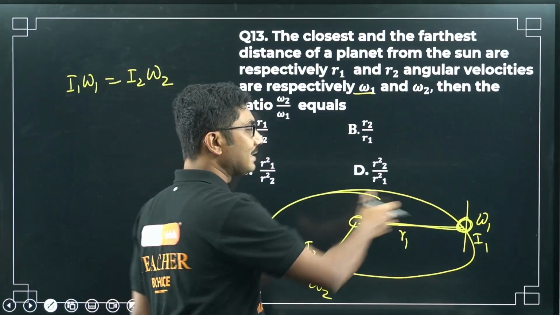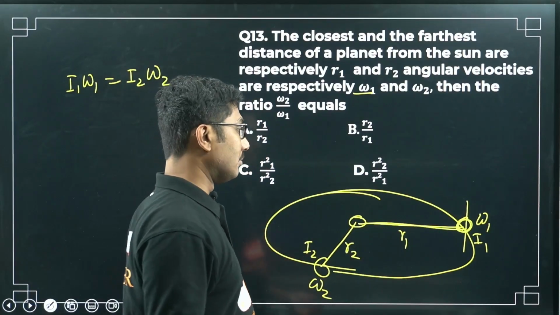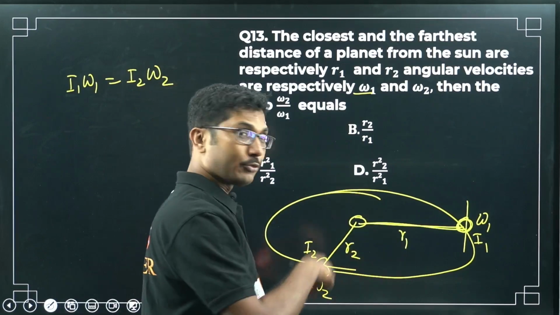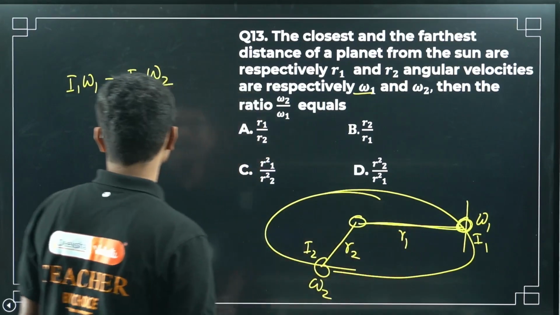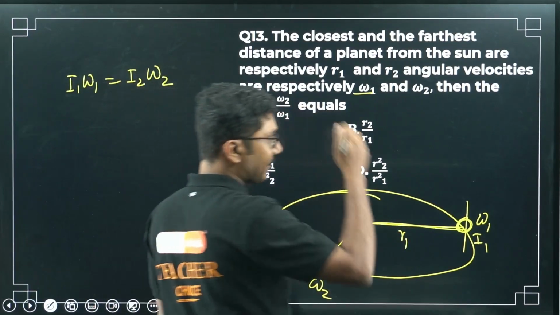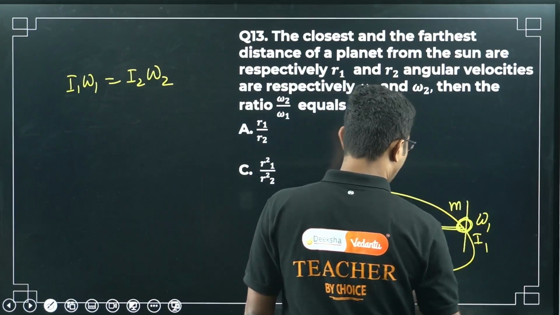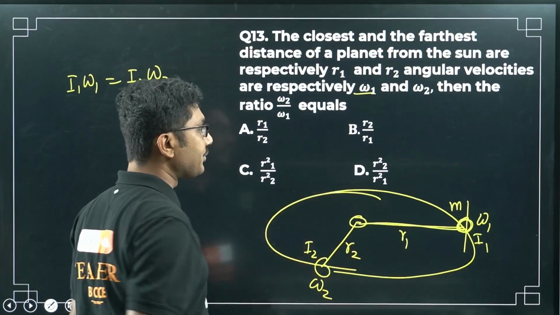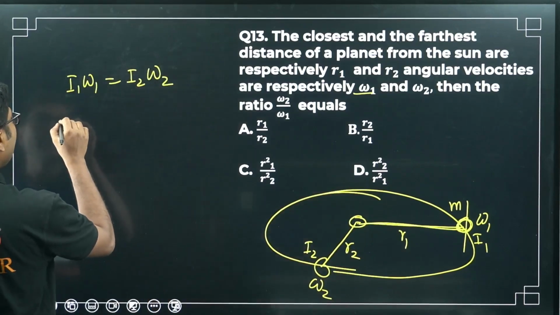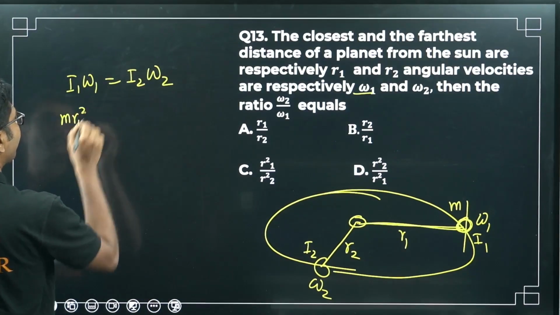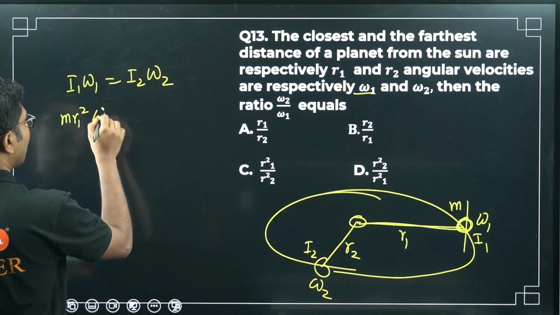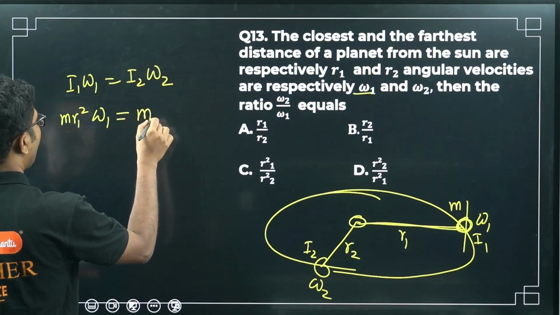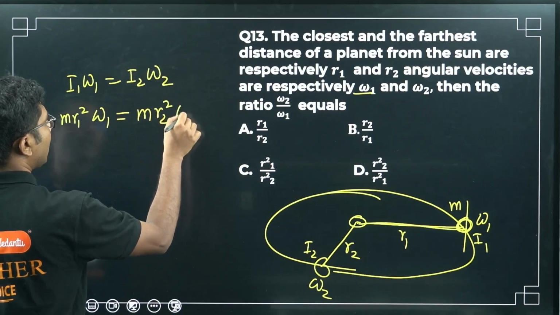Because this is a system, its moment of inertia will depend on the position. The mass of the planet is the same, and if you consider this as your center or axis from which you are measuring, then I1 will be m r1 square, times omega 1, equals m r2 square omega 2.